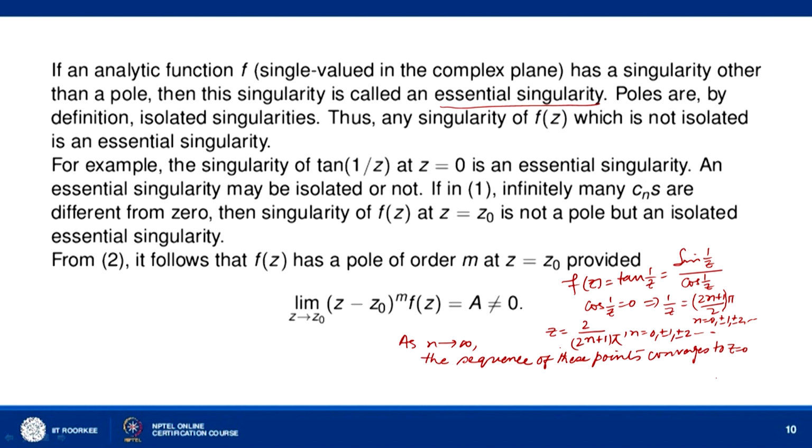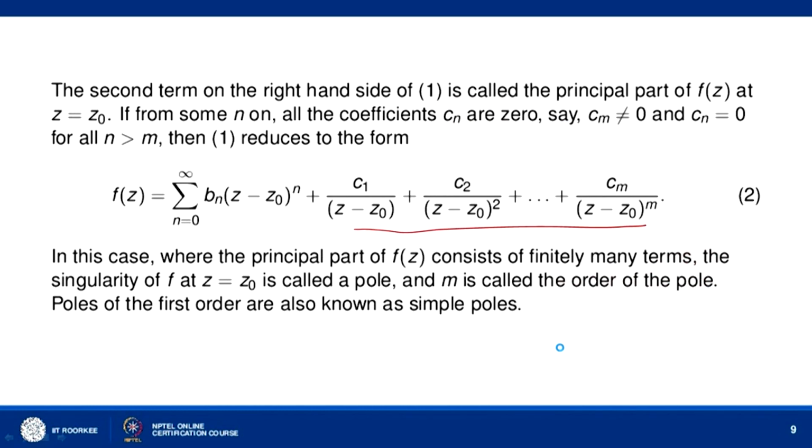poles like here. So now from (2) it follows that f(z) has a pole of order m at z equal to z naught. This is the definition of a pole of order m.